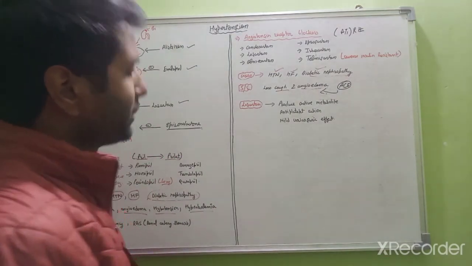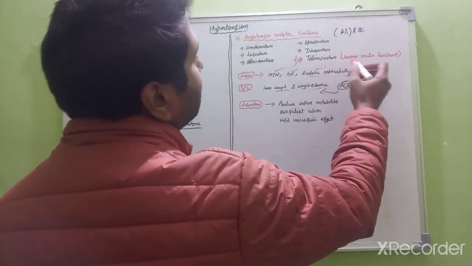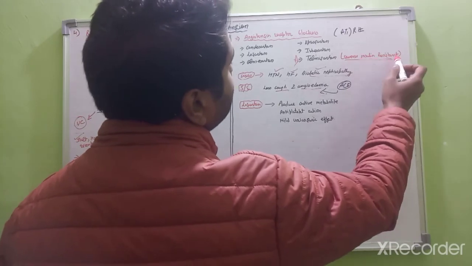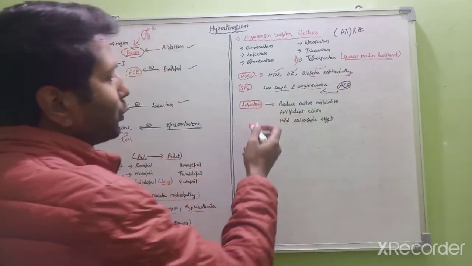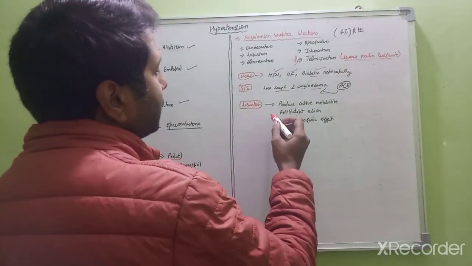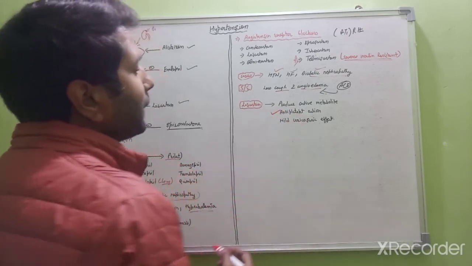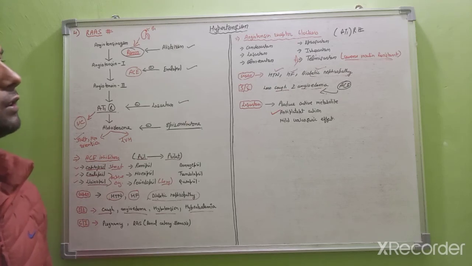Two drugs have additional properties. Telmisartan will reverse insulin resistance. And losartan is a prodrug which is converted into an active metabolite, and it has the additional property that it has antiplatelet action, and it will also suppress gout. So this is all about the RAS system, that is the renin, angiotensin, aldosterone system.